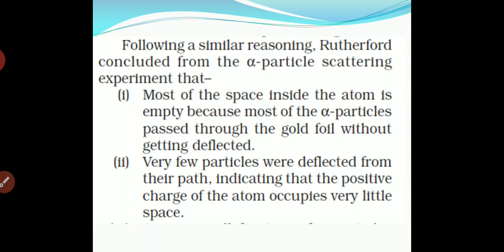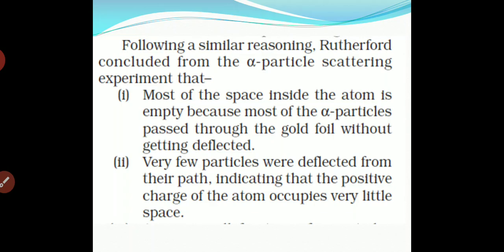So he concluded that most of the space inside the atom is empty, due to which most of the alpha particles pass through the gold foil without getting deflected.